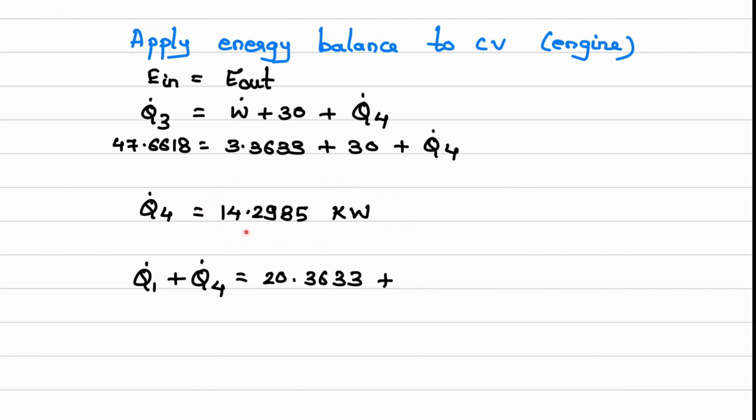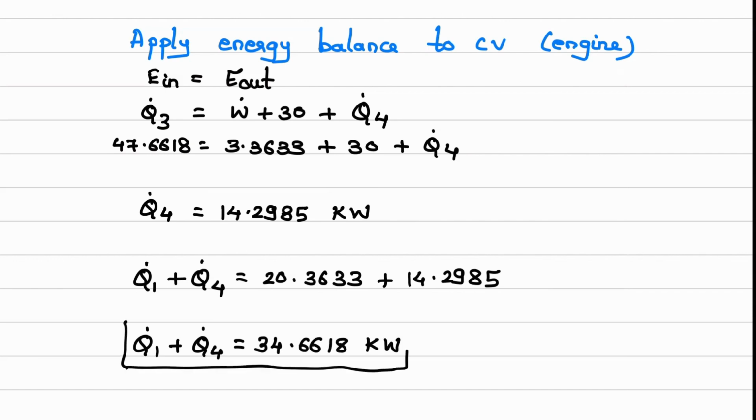So substitute that value in this equation. So Q dot 4 is 14.2985. So we can find out Q dot 1 plus Q dot 4, and that value is 34.6618 kilowatt. Okay, so we have found out the second part also.